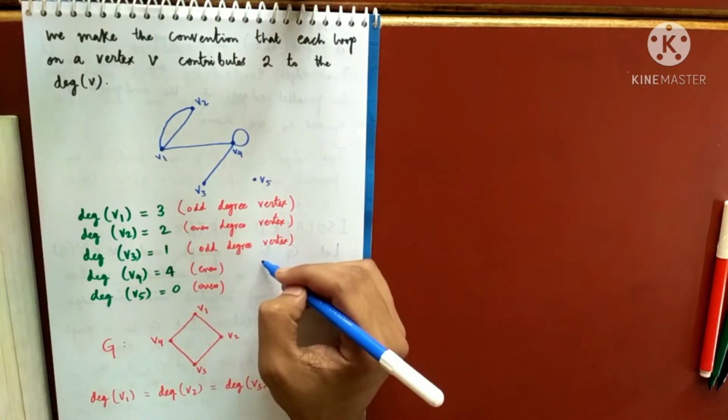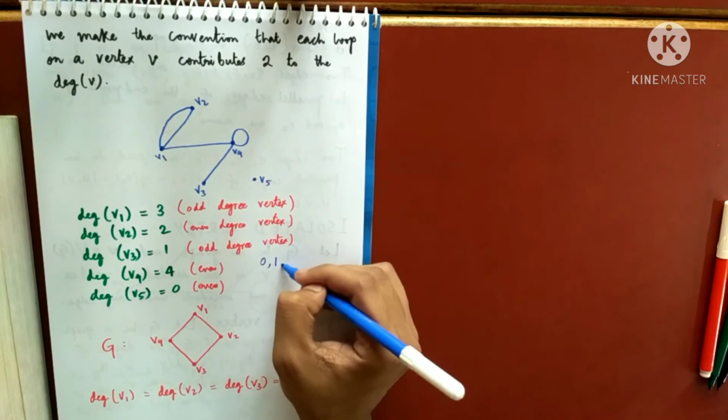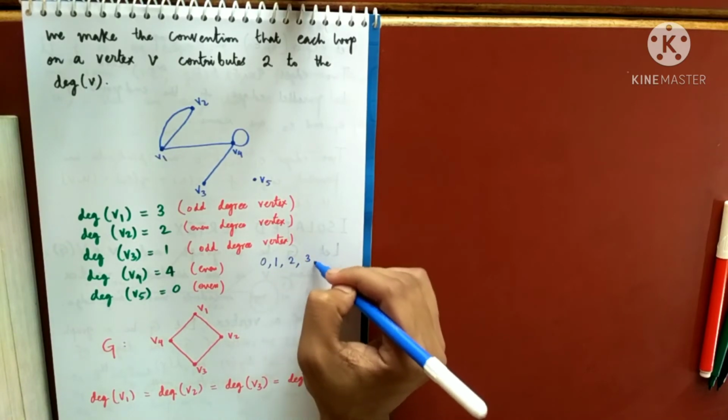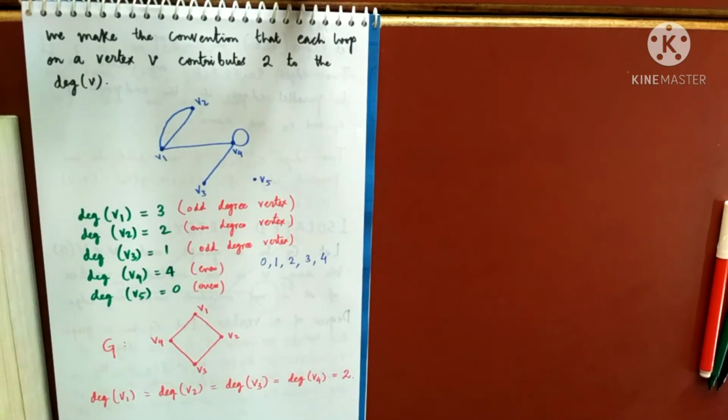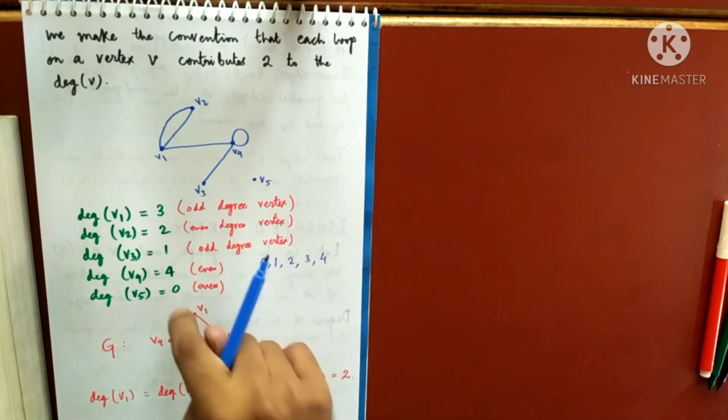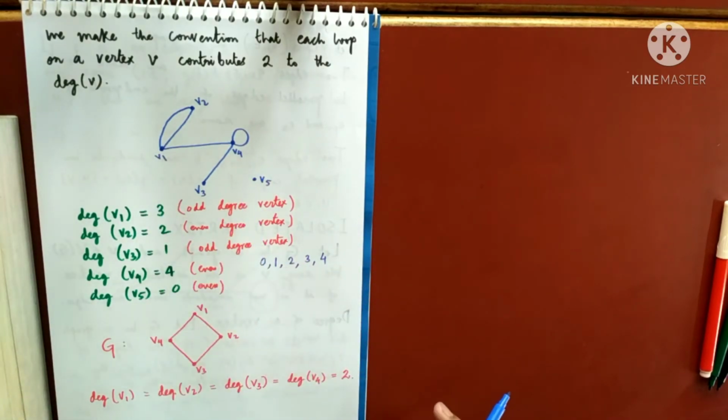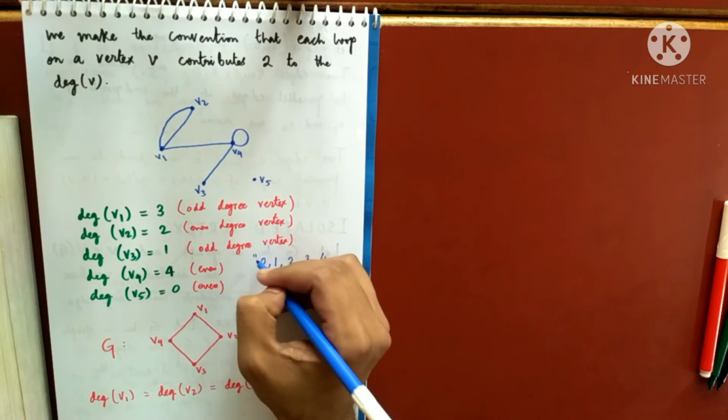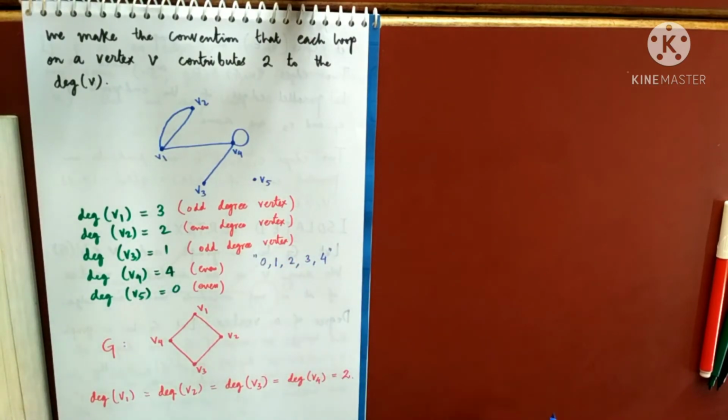So how will I arrange? 0, 1, 2, 3, 4. I have arranged the degrees like this. This is the ascending order of the degrees. This ascending order is known as the degree sequence of a graph.